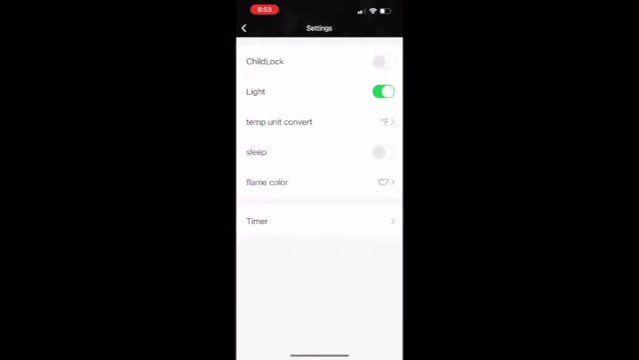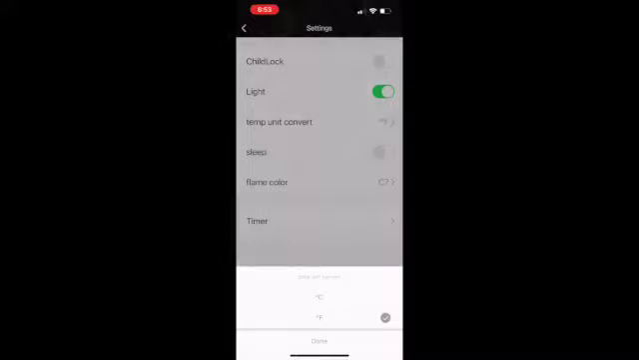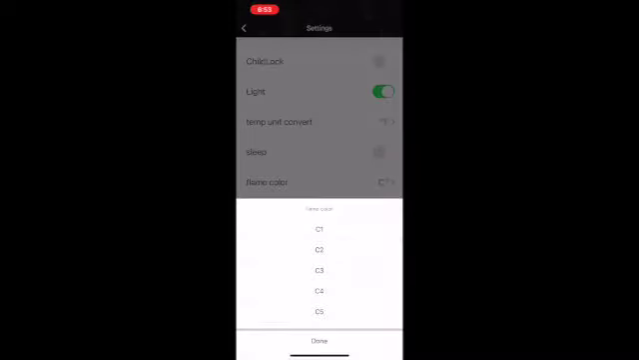You can switch the child lock on or off. You can switch the light on or off to control the flame effect. Temperature unit convert switches between Fahrenheit and Celsius. You can turn sleep on to turn off the display on the heater. You can change the flame color and set the timer.